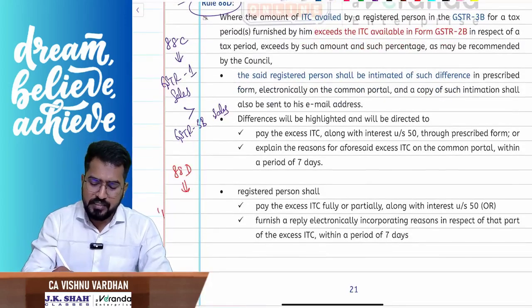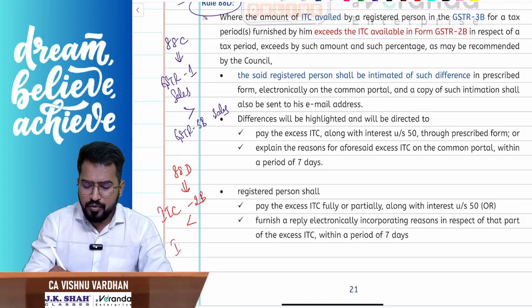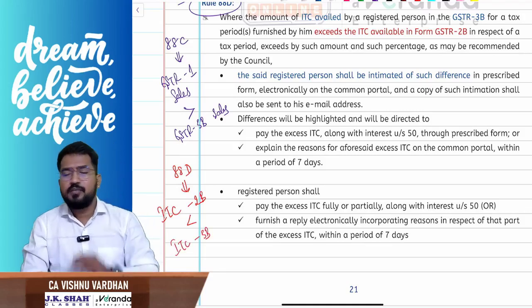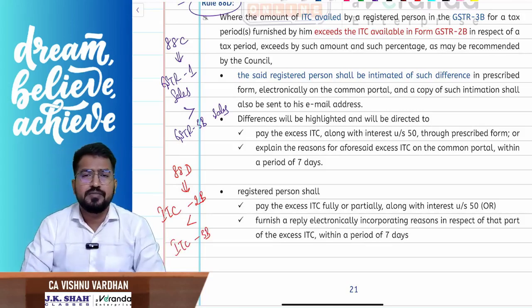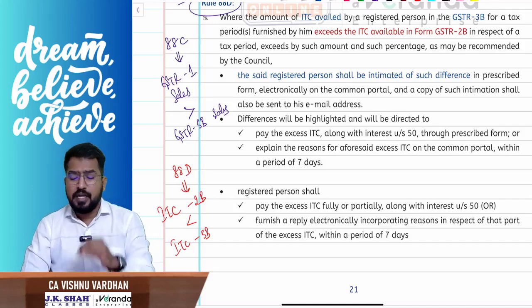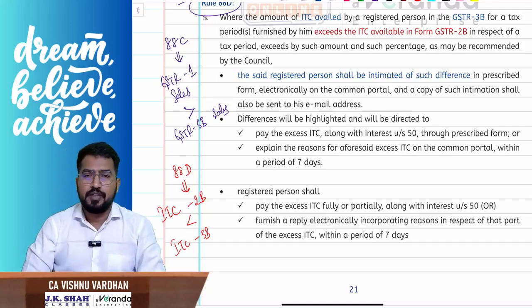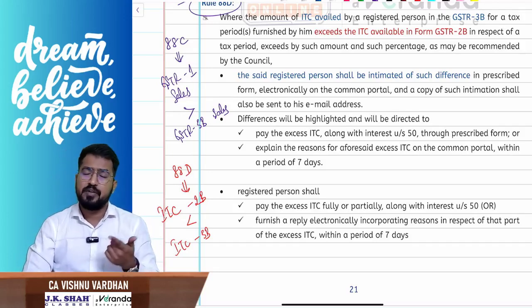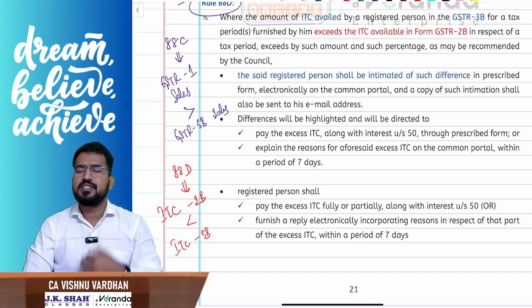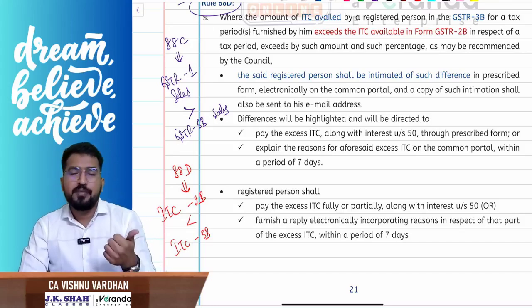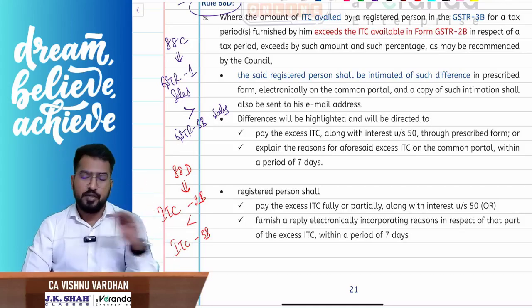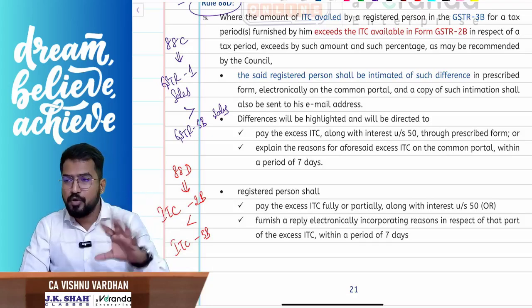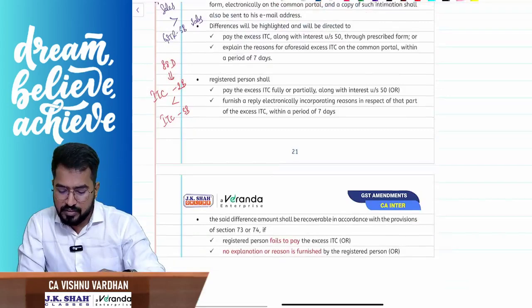In the same way, sir, they have also brought rule 88D into the picture. In rule 88D, what they are saying now is that the ITC available in 2B is less than what you have taken as ITC in 3B. That means in 2B it is showing only 10,000, and you have taken 25,000 as ITC. Again, the department will give you a notice, and please understand, you have to reply to that notice. Reply means make the payment of the difference, whatever is there. If there are genuine reasons, explain the reasons. If you are not making the payment, or not giving the reasons, or your reasons are not satisfactory, then your GSTR 1 or IFF generation shall be blocked. So that is with respect to rule 88D.